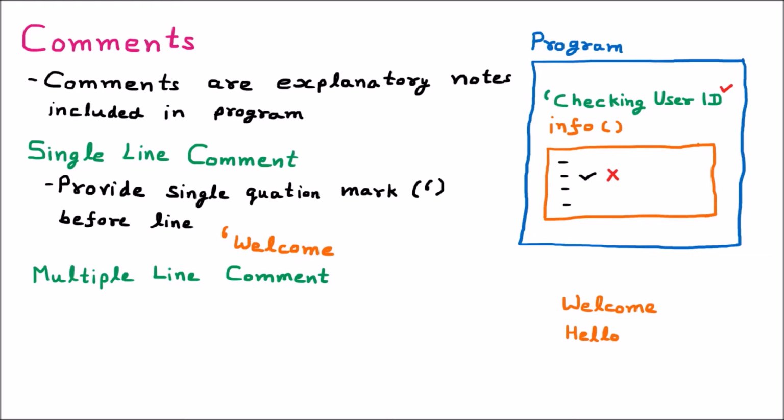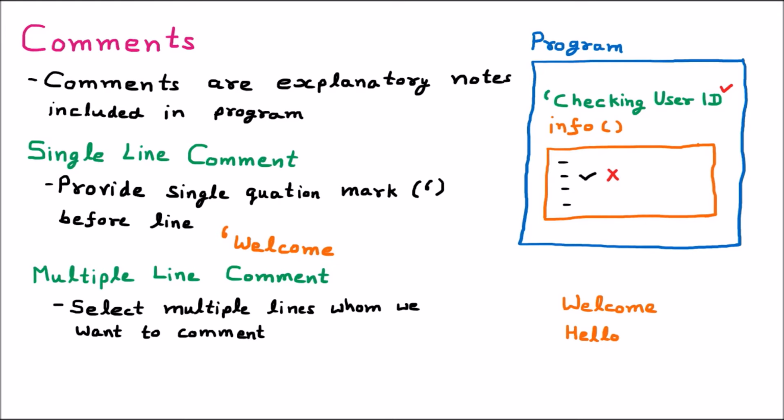That is one option. Or there is a multiple-line option given by .NET. We have to select these multiple lines that we want to make a comment. So firstly, we have to select these lines, just like welcome and hello, or whatever multiple lines we are having. Then afterward, we have to click on the Edit menu, then click on Advanced, then click on Comment Selection.